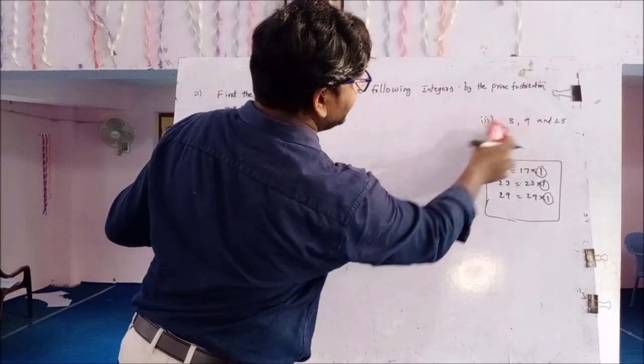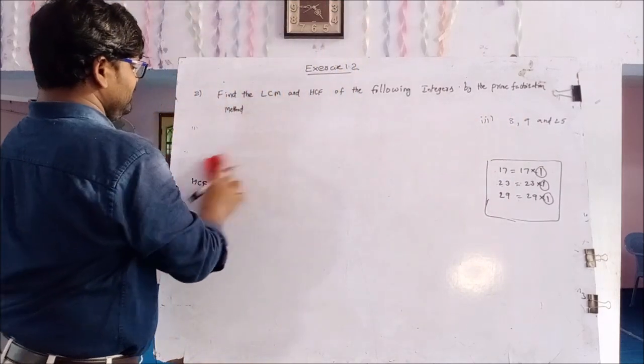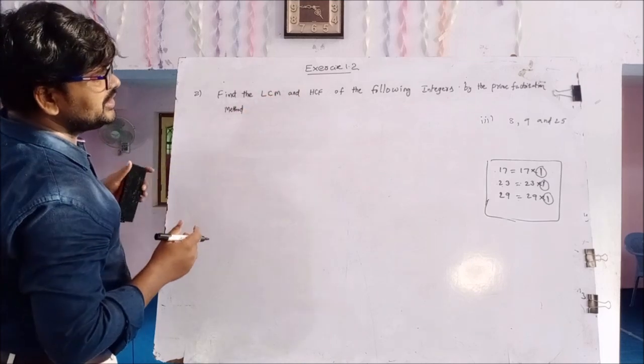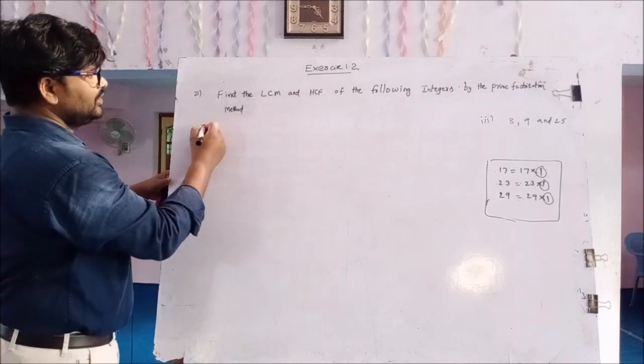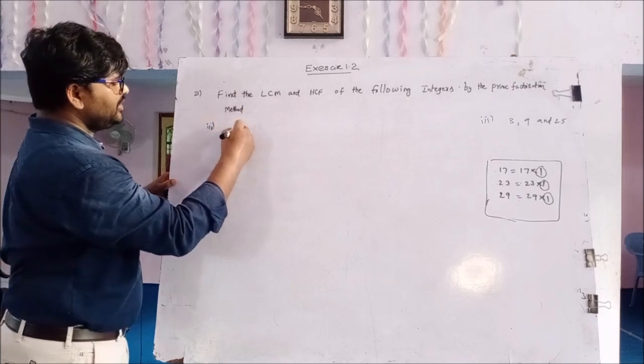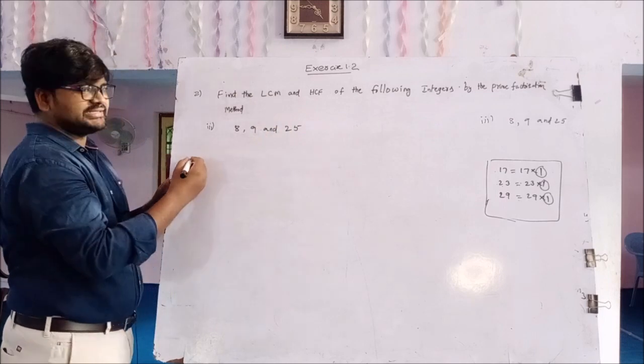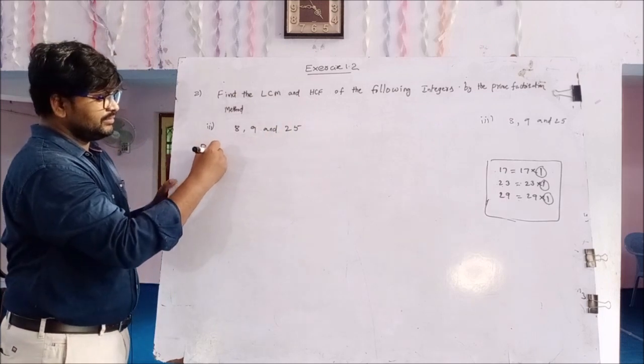Next one: 8, 9, 25. Find the LCM and HCF of the following integers by prime factorization method. Here 8, 9 and 25. Find the LCM. Solution: